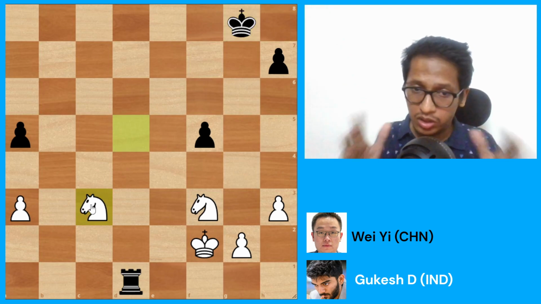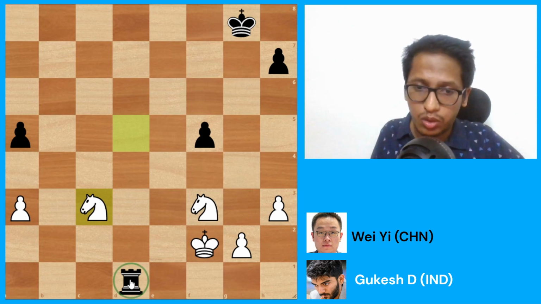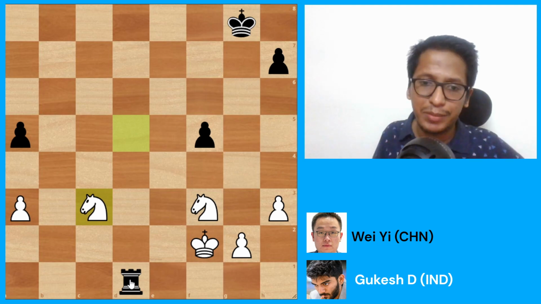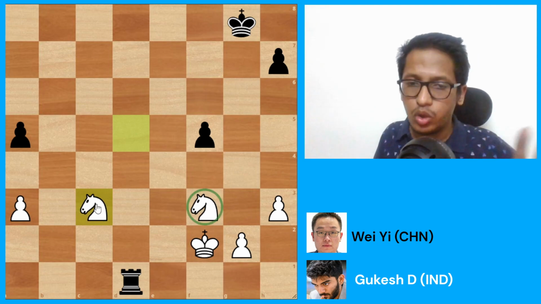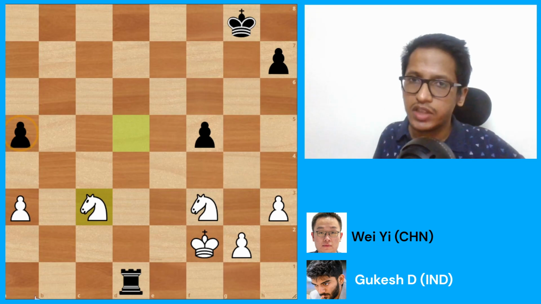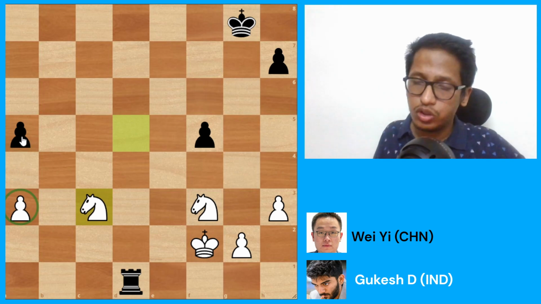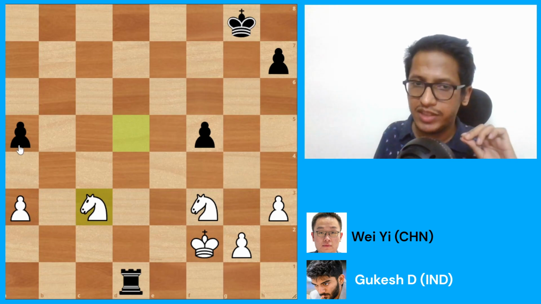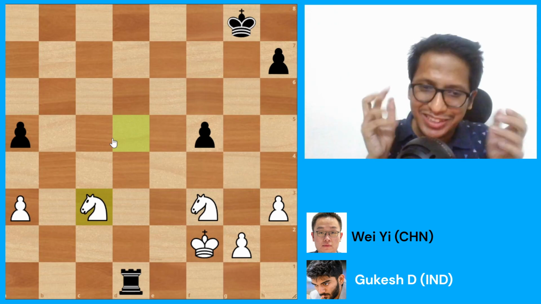Now, when I first saw this position, I was really worried for Gukesh because this is a rook, and a rook is a very, very powerful piece in the endgame. At the same time, these knights are very poor defenders of pawns on the edge of the board. So for example, if let's say we remove White's pawn here and this pawn starts running, White could be in some serious trouble very quickly because the knights cannot defend effectively against the rook pawn. But from this point onwards, the magic begins.